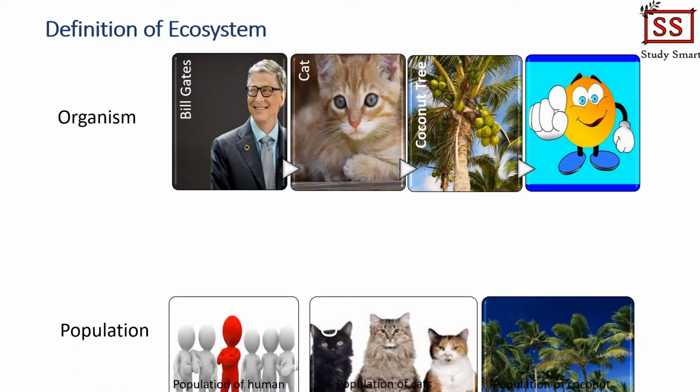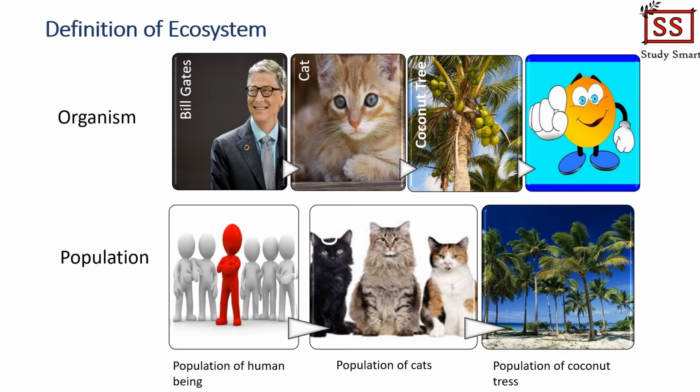Okay, now what does it mean by population? Population is just a group of the same type of organism living in the same area. For example, there is a population of human beings, population of pet cats, population of coconut trees. But keep in mind that for a group of organisms to be defined as a population, they need to be the same type, such as a group of cats, and also they should live in the same area.